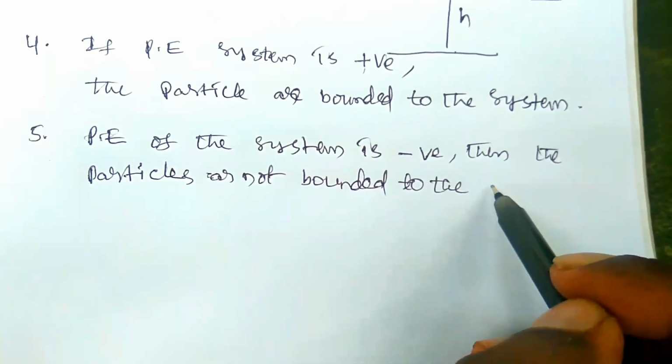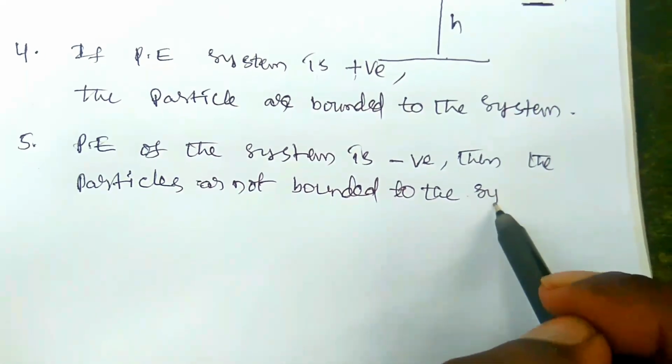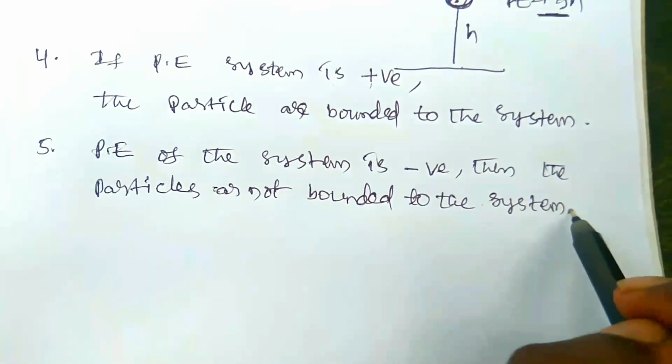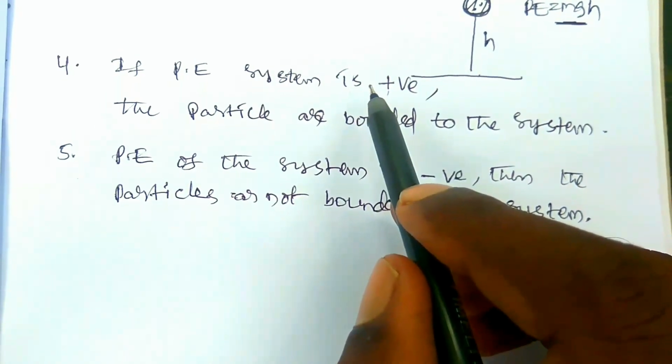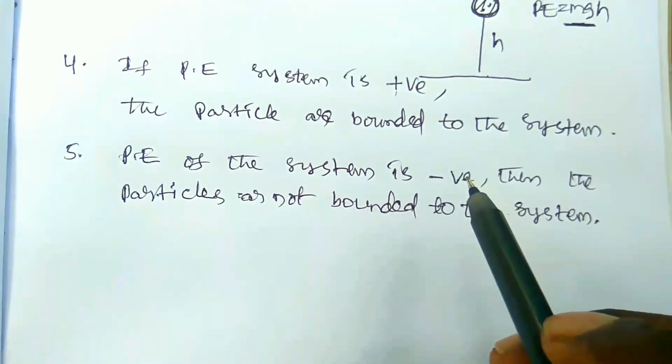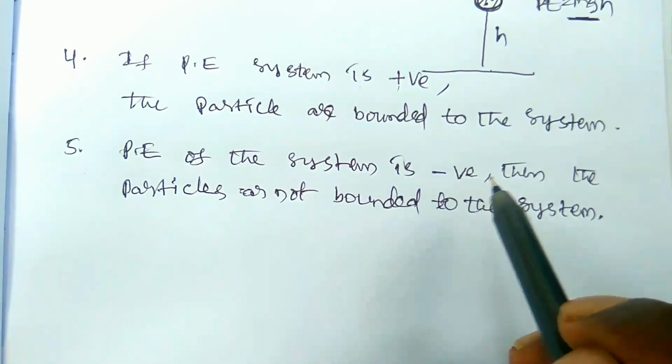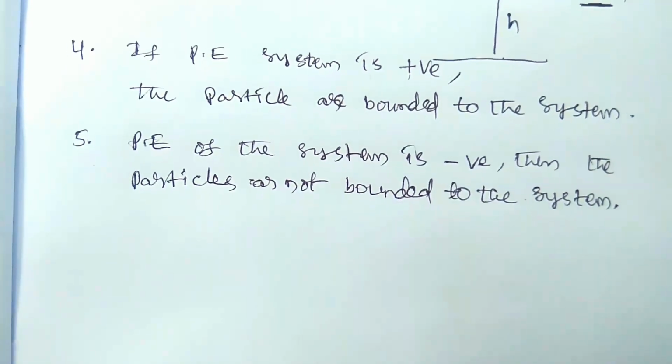Particles are separated from the system. If the potential energy is positive, then the particles are not bounded to the system.